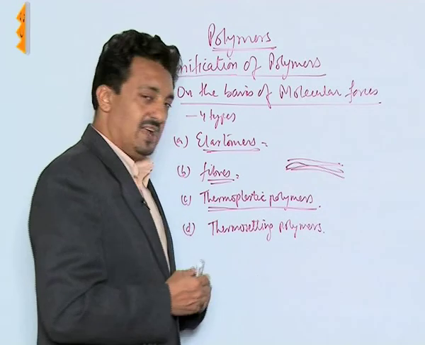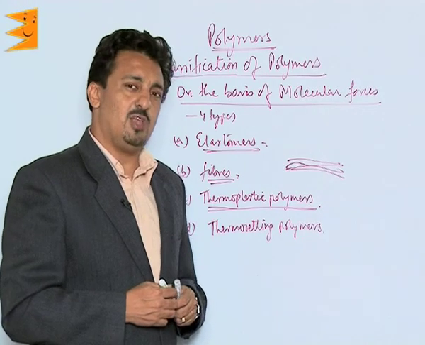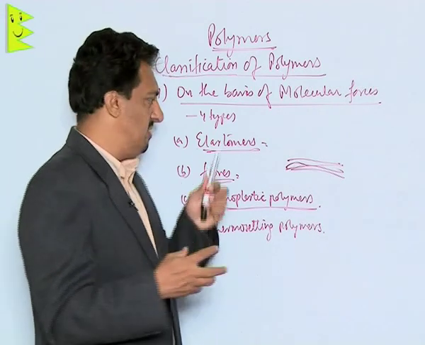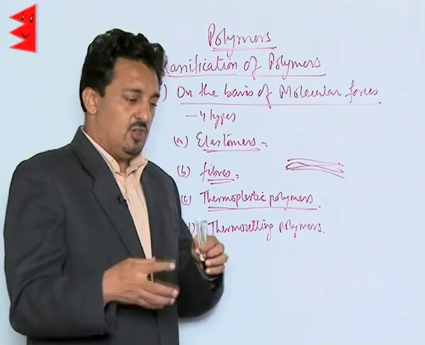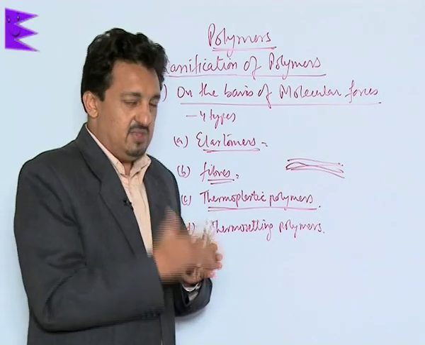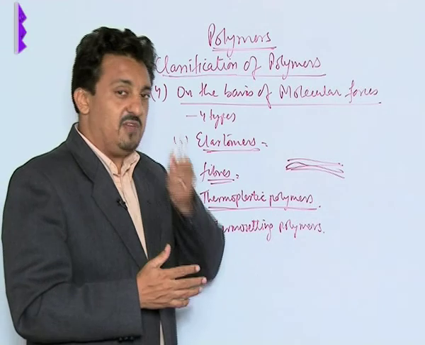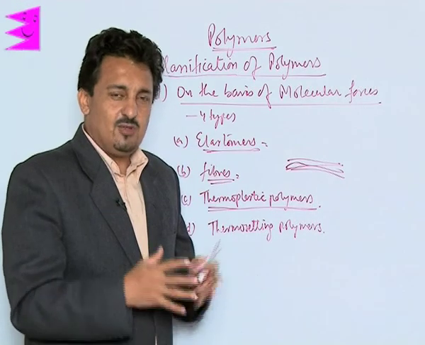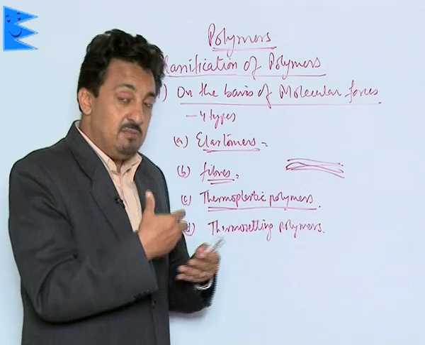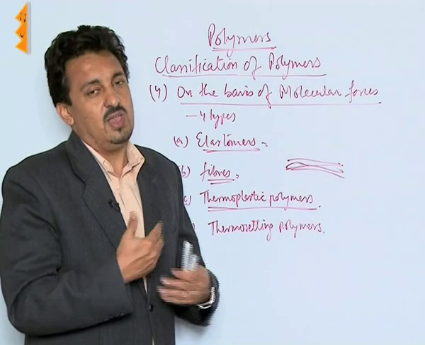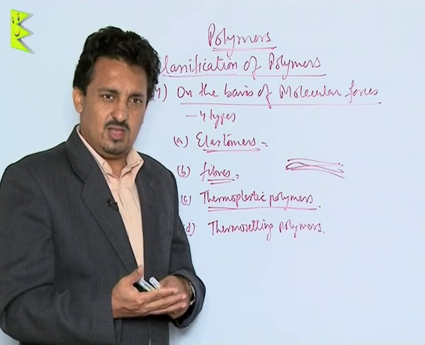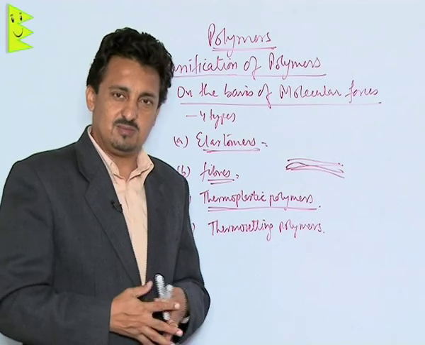Now let us move to the third category, thermoplastics. Thermoplastic polymers are those polymers in which the forces of attraction are in between elastomers and fibers. Not as weak as elastomers, not as strong as fibers, but in between. But what is most important is that they don't have any cross linkages. As a result, they can be remolded again and again, and they can be given any shape. So all your polypropylenes, polyethylene, high density polyethylene, all these are examples of thermoplastic polymers.